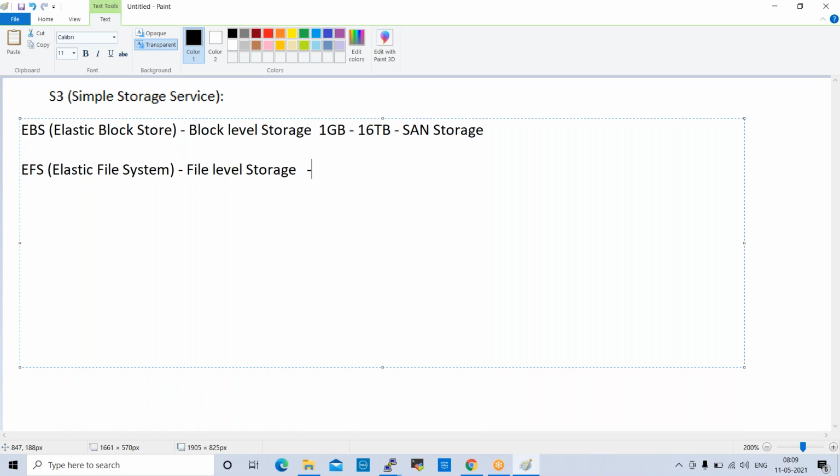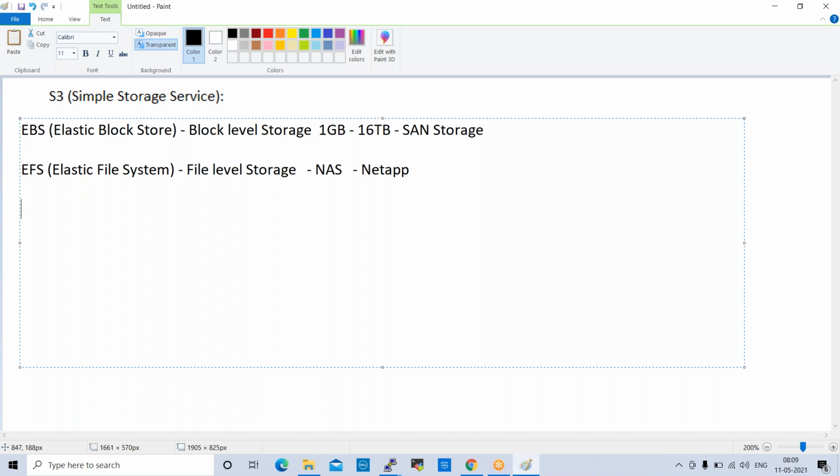This storage we can compare with NAS storage, network attached storage. The make name is NetApp and other storages.